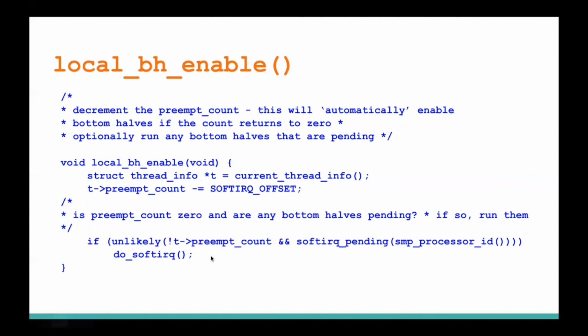So when we want to schedule the bottom half, then we have to check the preempt count, as well as if some soft IRQ is pending on the processor, then we have to run that soft IRQ.